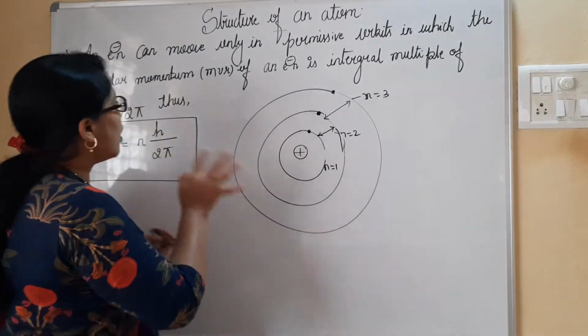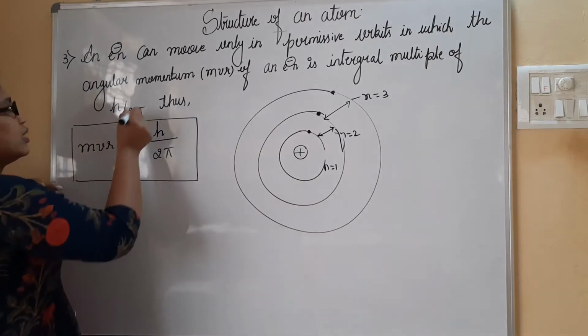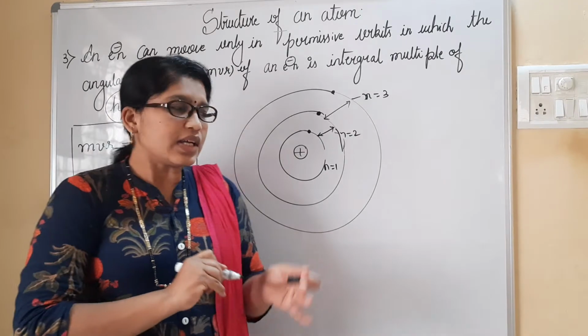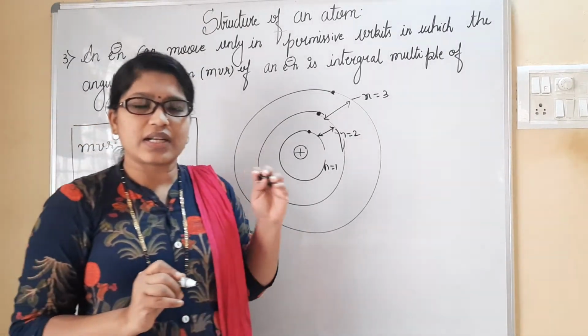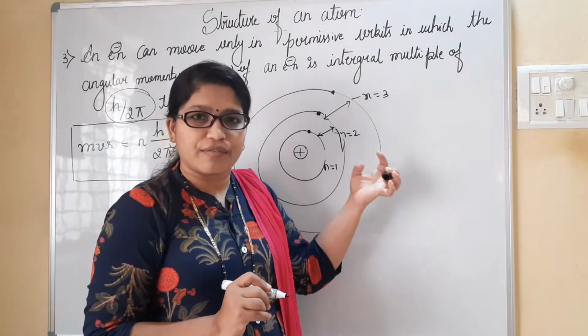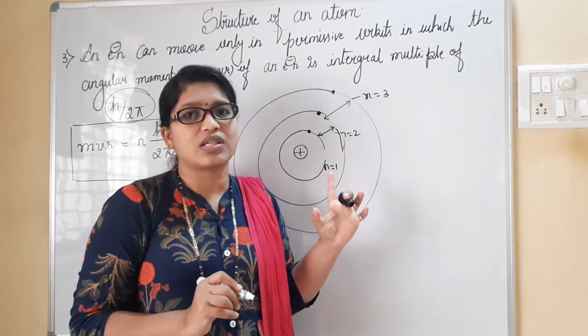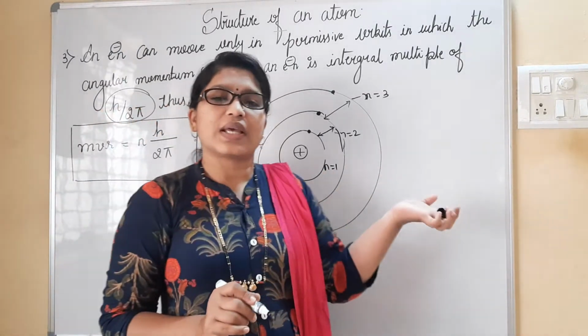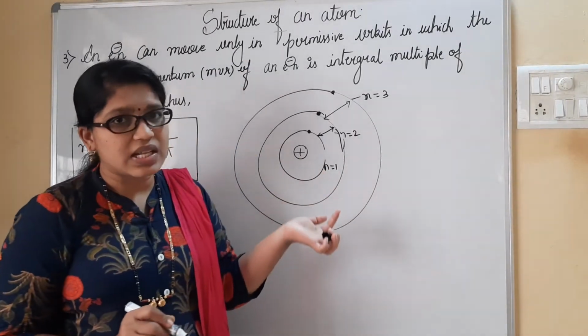So now how do we represent that? See here, this is the representation, h by 2 pi. The radius is the distance from the nucleus to the first shell if the electron is present in the first shell, or the distance from the nucleus to the second shell if the electron is present in the second shell.